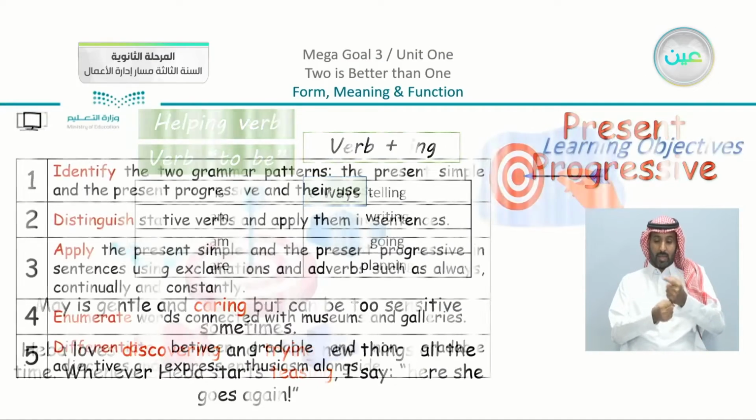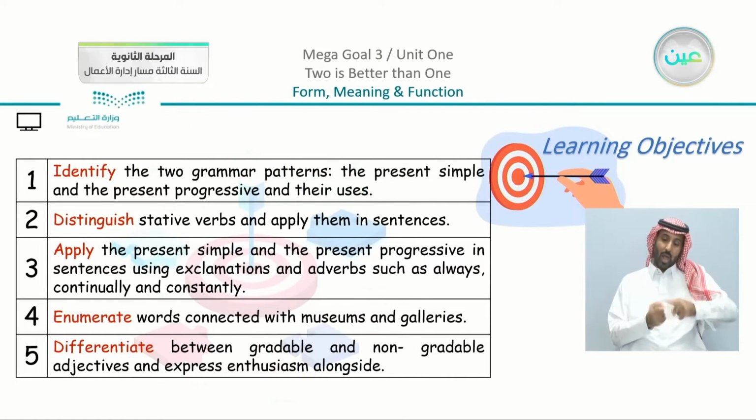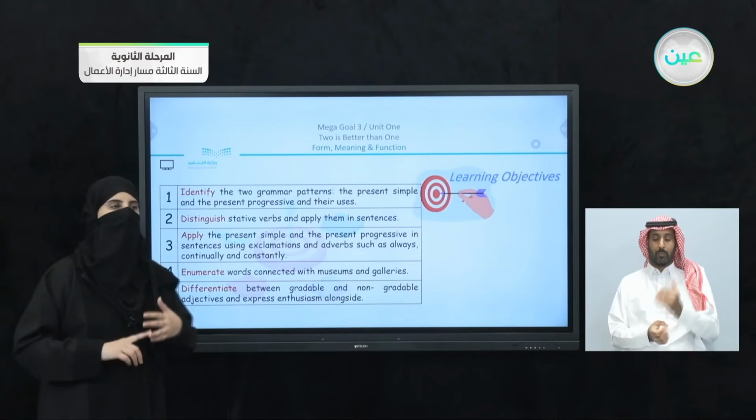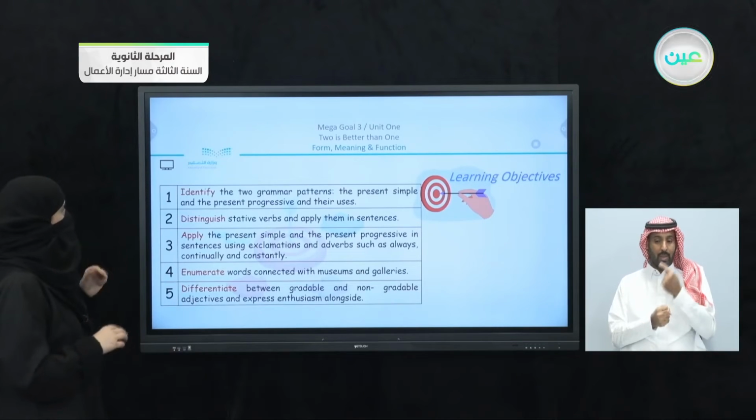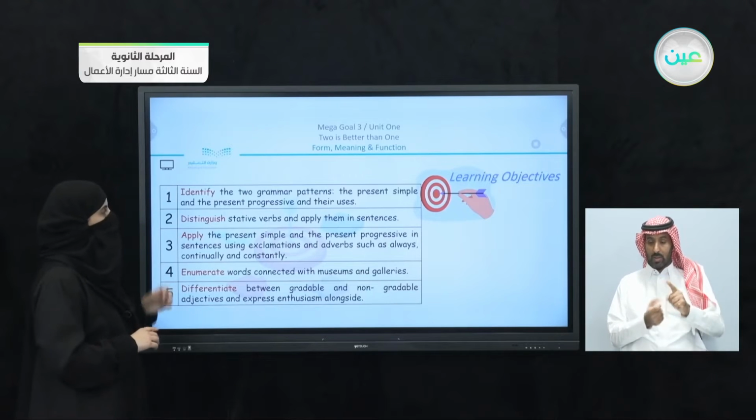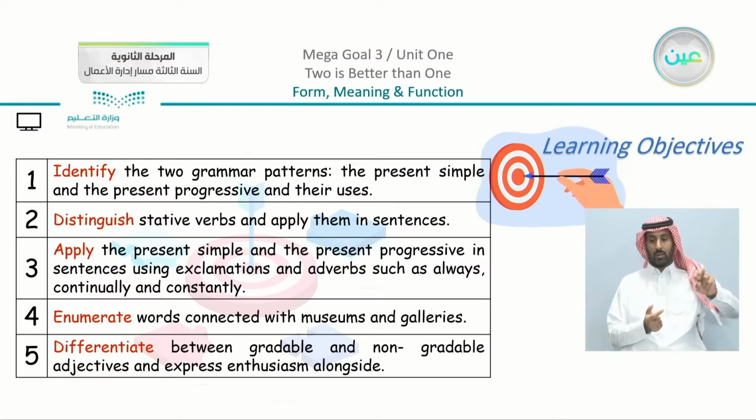So we are going to focus on the two structures. We have the present simple and the present progressive. Our objectives of the lesson are to identify the two grammar patterns, the present simple and the present progressive, and their uses. Distinguish stative verbs and apply them to sentences. Apply the present simple and the present progressive in sentences using exclamations and adverbs.